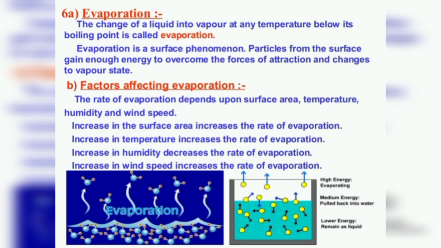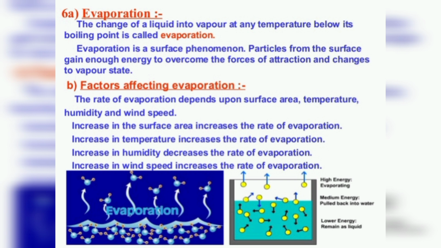For example, a glass of hot water evaporates more rapidly than a glass of cold water. So the rate of evaporation increases when the temperature increases, and an increase in humidity decreases the rate of evaporation. Humidity is the quantity of water vapor present in air. Air can hold only a certain amount of water vapor at a certain temperature or weather condition. Therefore, when the air is less humid, it can accept more water vapor from its surroundings. So an increase in humidity decreases the rate of evaporation.